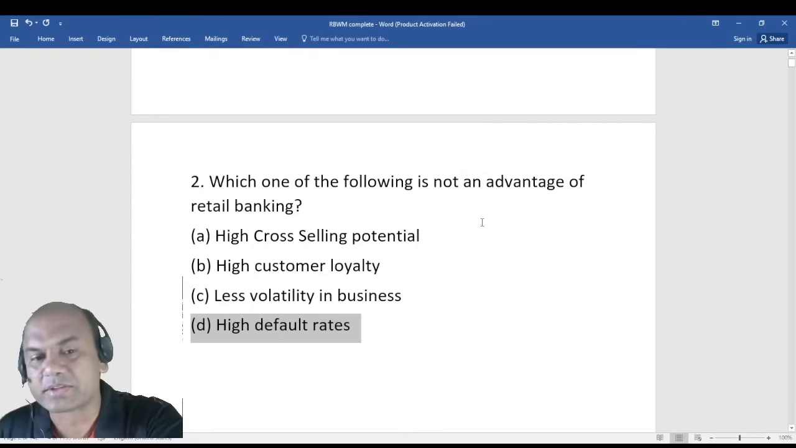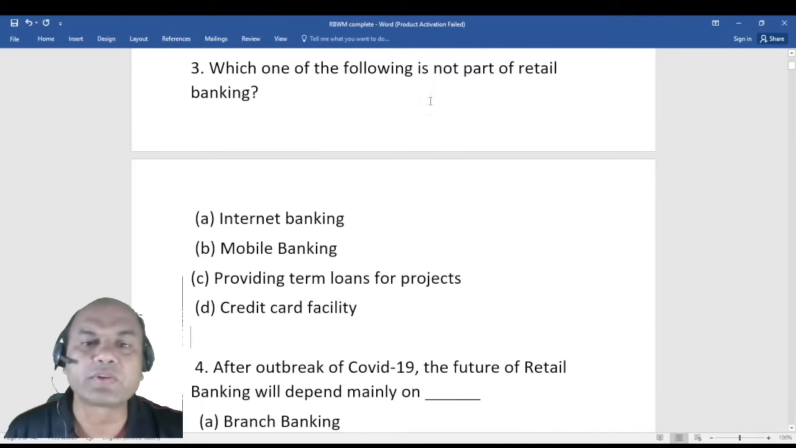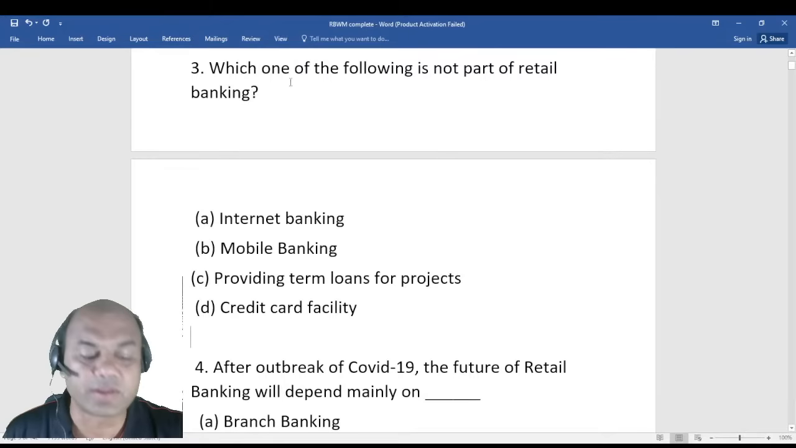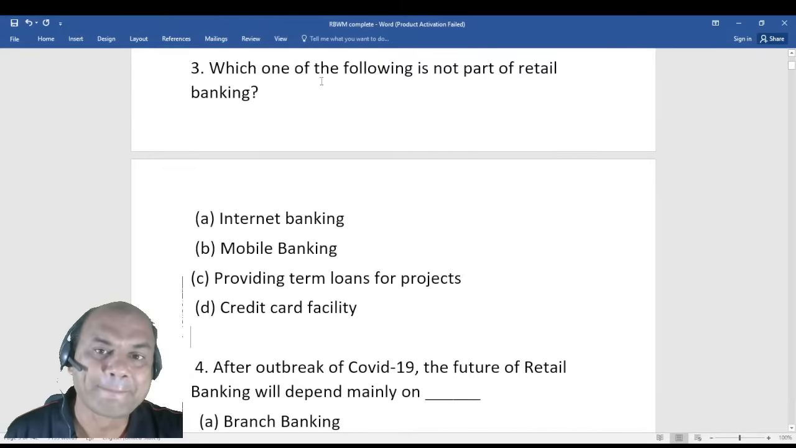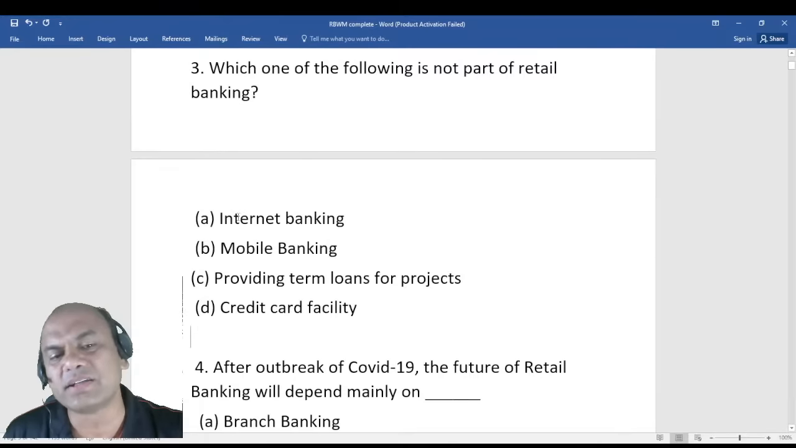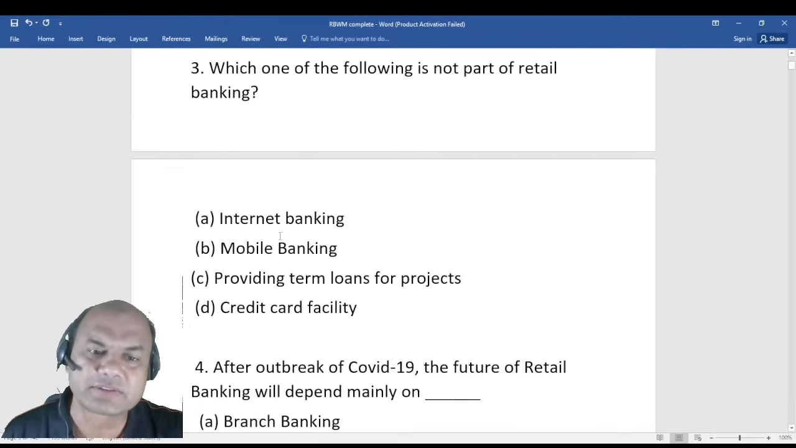Okay, next one. Which one of the following is not the part of retail banking? Internet banking, mobile banking, provided term loan for projects, and credit card facility. So third one, what is the answer? Which one of them is not the part? Internet, mobile, we see all these things. Internet banking is there, mobile banking is there.